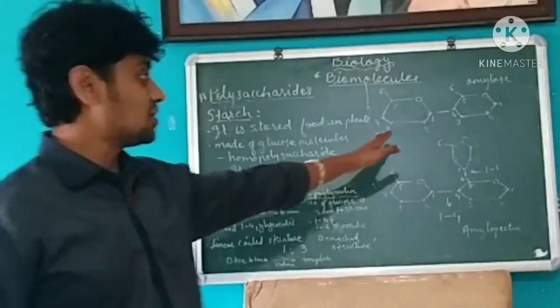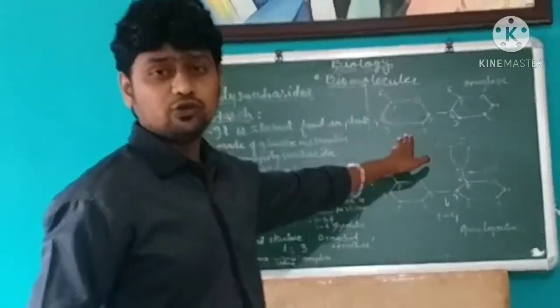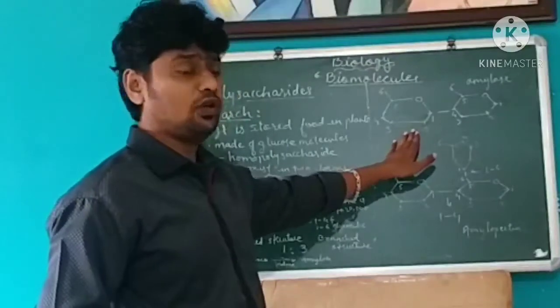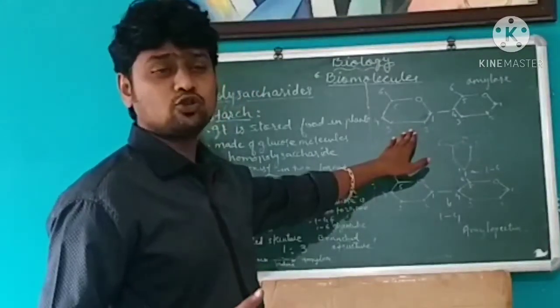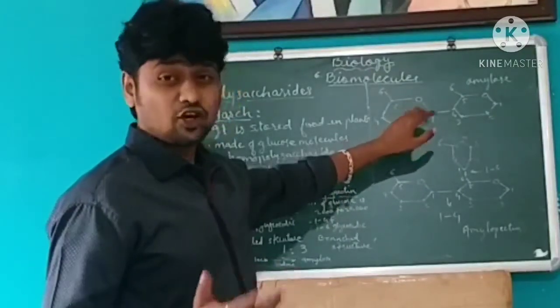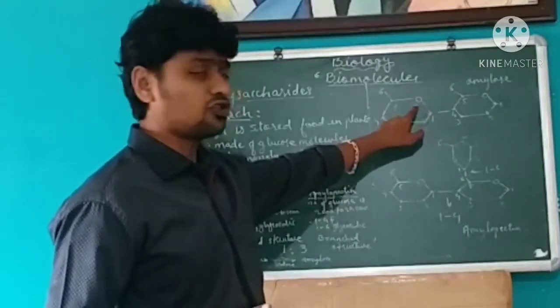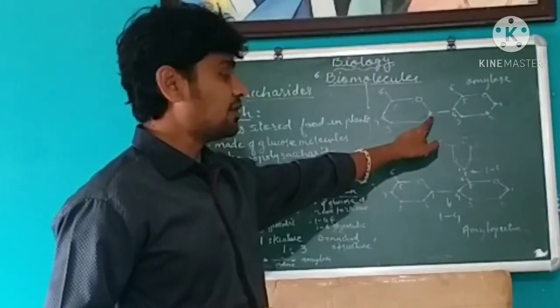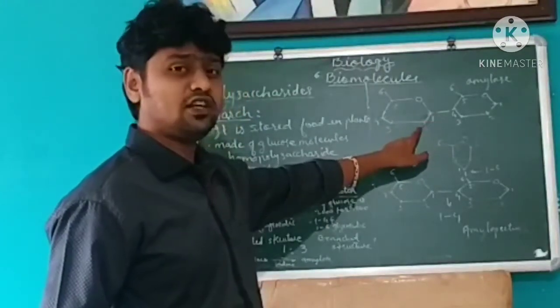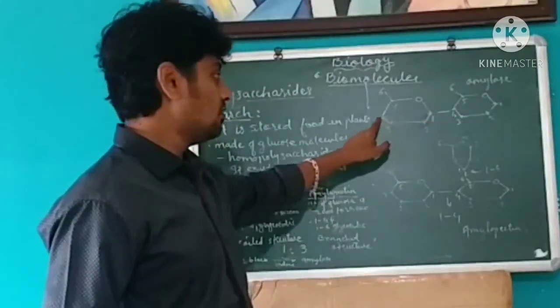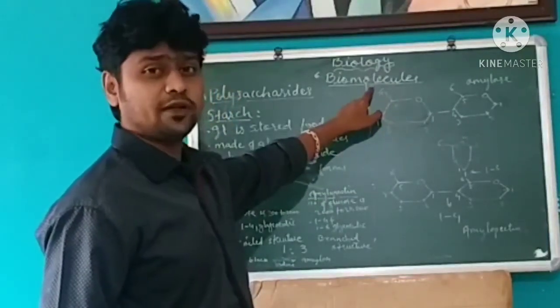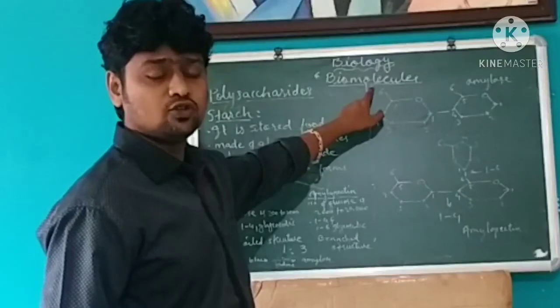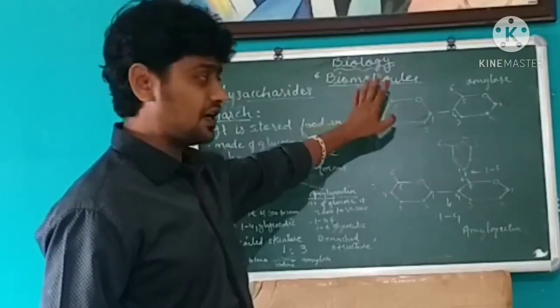This is the structure of amylose. This is one glucose molecule, this is the second glucose molecule, and this is the ring structure. We have studied that it's a pyranose ring, a hexagonal ring of glucose. There is one oxygen in it, one carbon here, the second carbon here in the ring, the third carbon, the fourth carbon, the fifth carbon on the ring, and the sixth carbon is extended outside. It is branched outside, not on the ring.